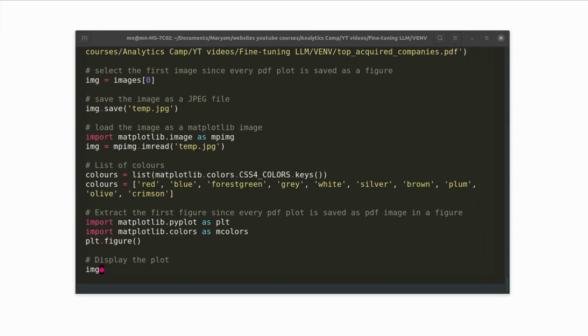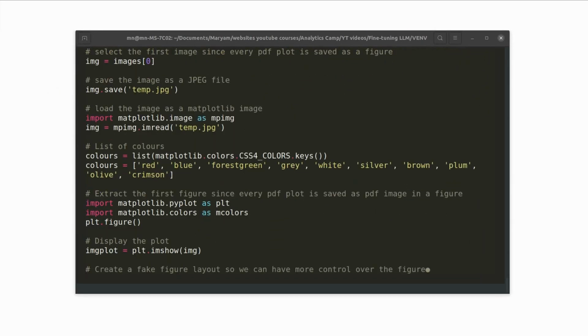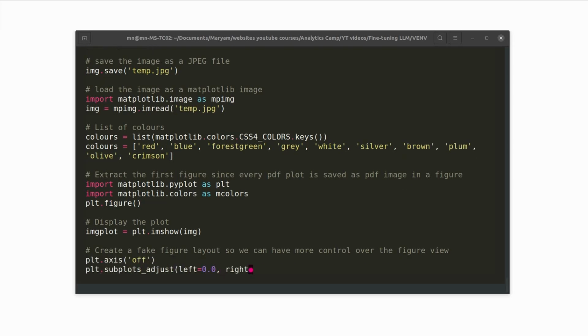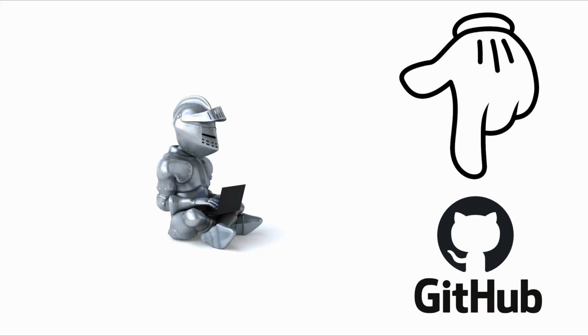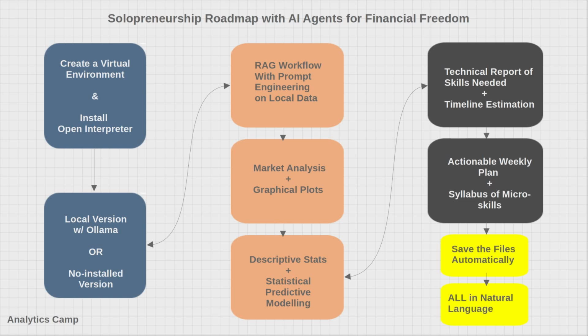This will be a step-by-step description of the tools and the processes to build this agentic workflow. And like always, I will leave a link to the process in the description box so you can follow it at your own pace. So here is the roadmap.